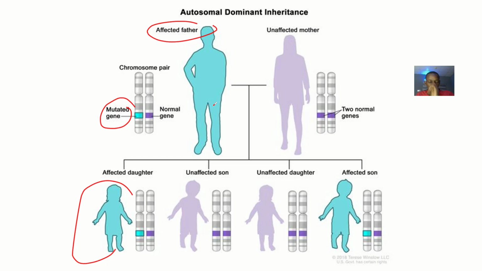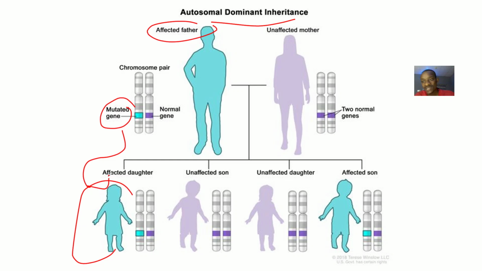Autosomal recessive is more like both parents must carry the problem and they are actually unaffected. When it comes together, one of the children becomes affected. But in autosomal dominant inheritance, one of the parents is unaffected, living their life normally, and one of the parents is affected. One of the parents will pass the mutation to the child, right? So that's just the concept.